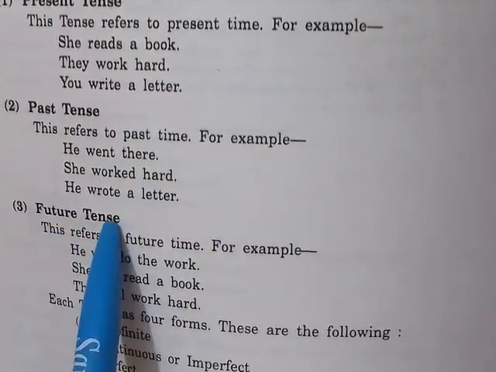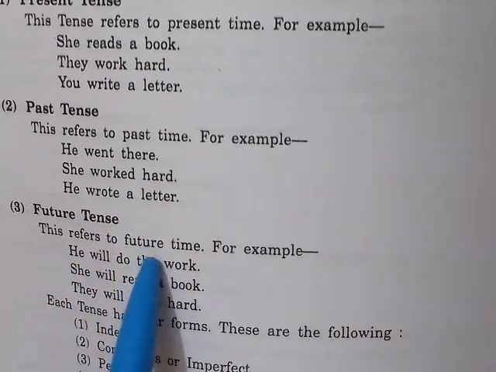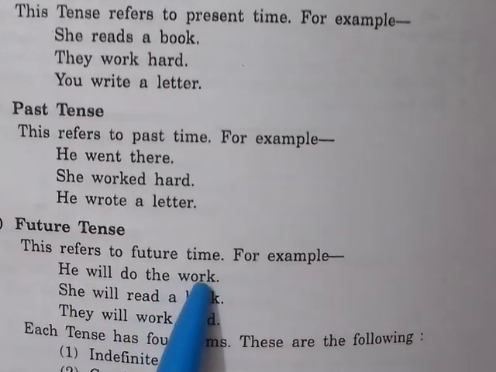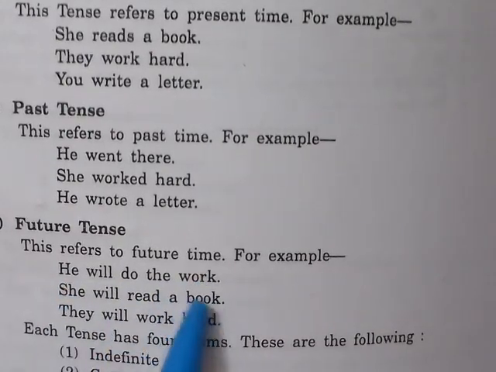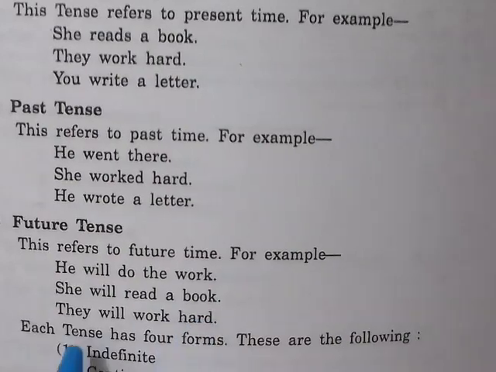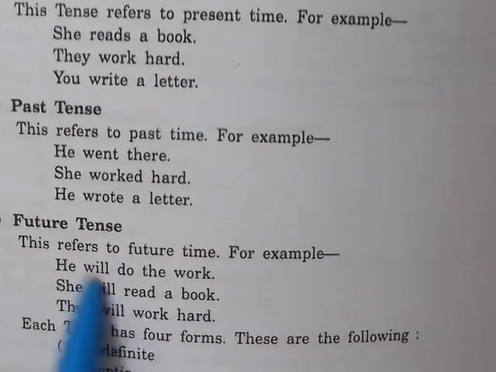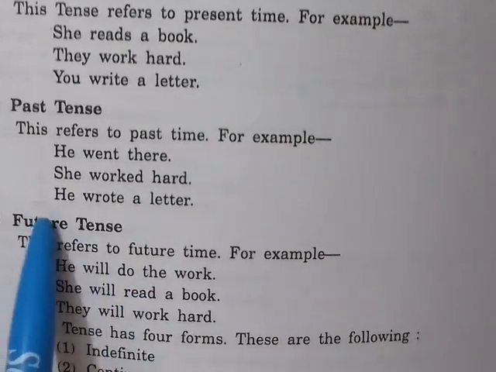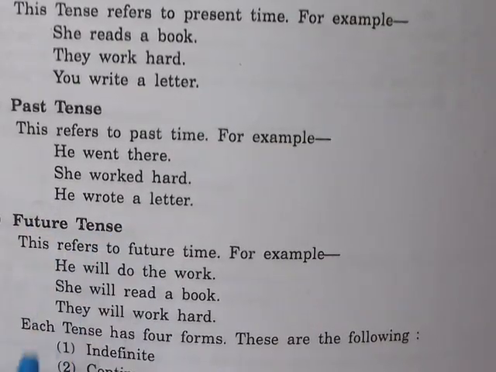Third one, future tense. This refers to future time. For example, he will do the work. She will read a book. They will work hard. Here, will or shall is used before the verb in future tense.